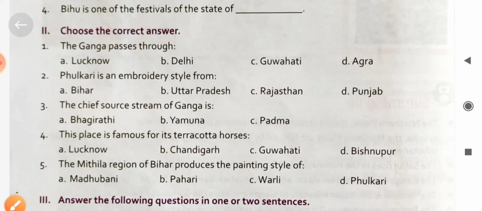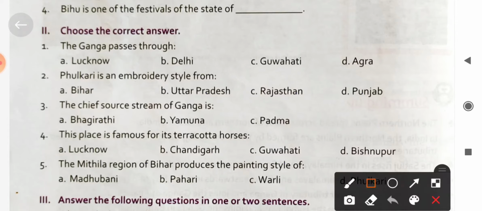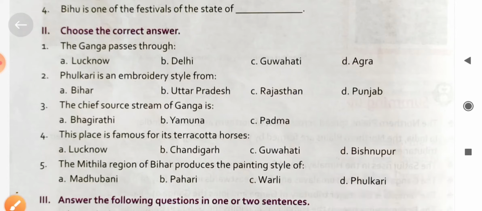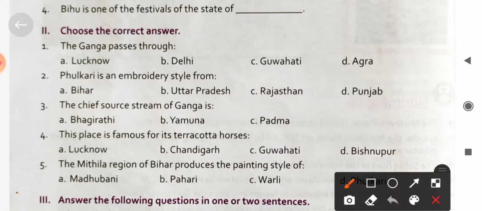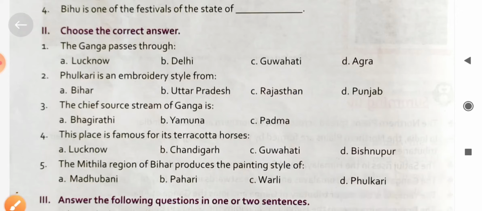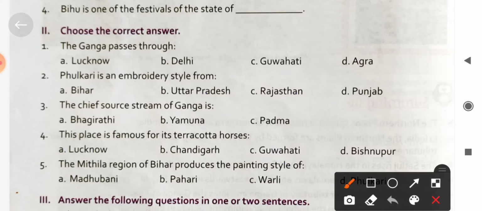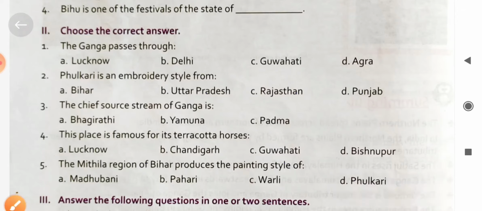Next question: this place is famous for terracotta art, that is Bishnupur. Next question: the Mithila region of Bihar produces the painting style of Madhubani. So this is the answer.